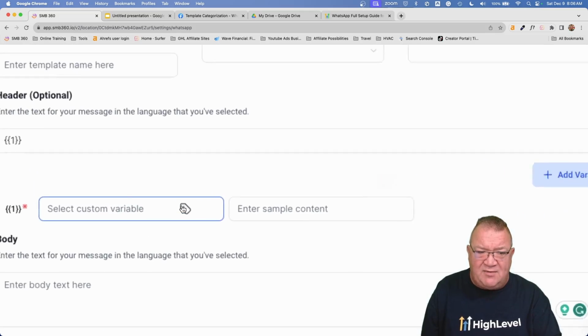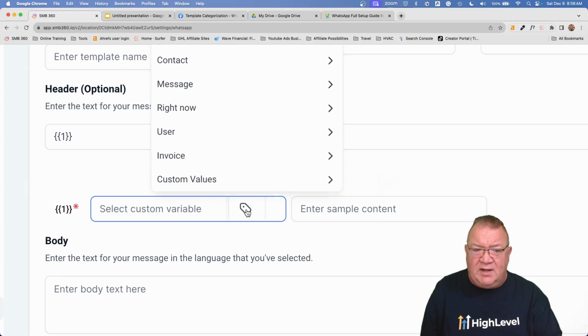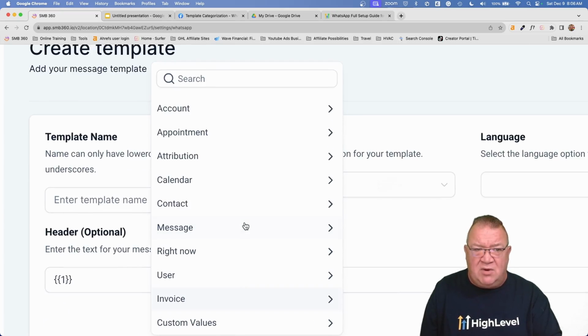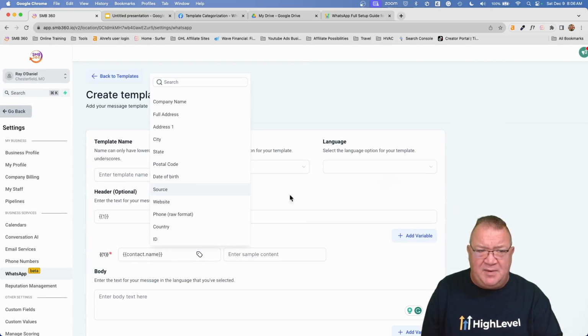Notice this little familiar icon right here. I'm going to blow this up a bit. So we got the template, we've got select custom variable. We can click on this. Notice now that if we scroll up, we can access account, the appointment information, anything for the contact. So we can give it the full name of the contact, for instance. So if I select full name, let me blow it back up here.